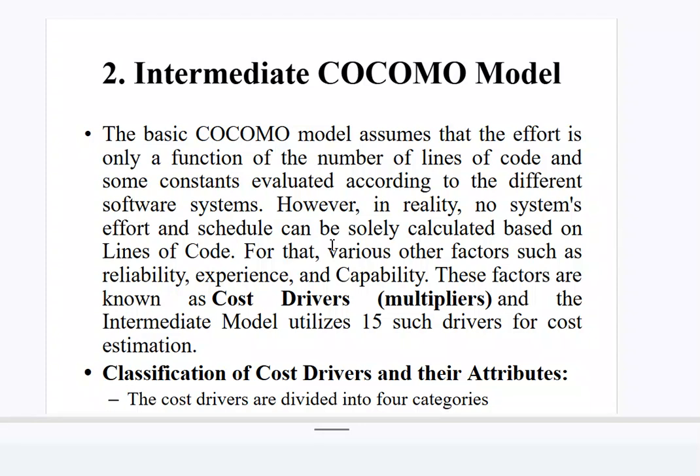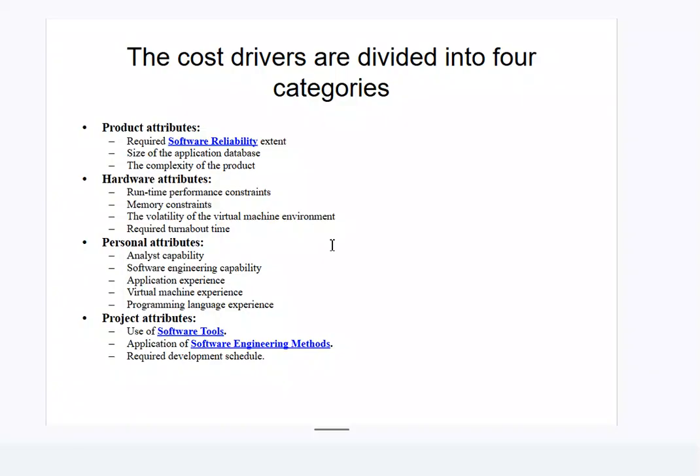Intermediate COCOMO model. The basic COCOMO model assumes that the effort is only a function of the number of lines of code and some constant evaluated according to the different software system. However, in reality, no system's effort and schedule can be solely calculated based on the lines of code. For that, various other factors such as reliability, experience, and capability are needed. These factors are known as cost driver multipliers, and the intermediate model utilizes 15 such drivers for cost estimation.